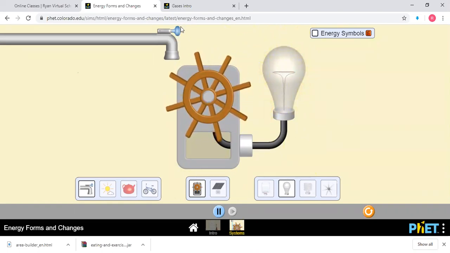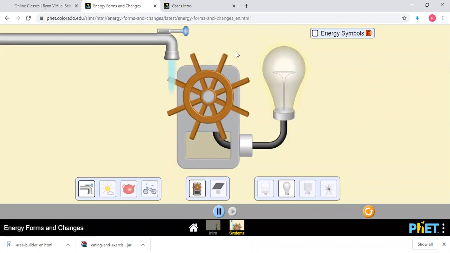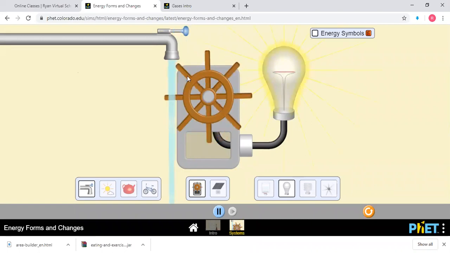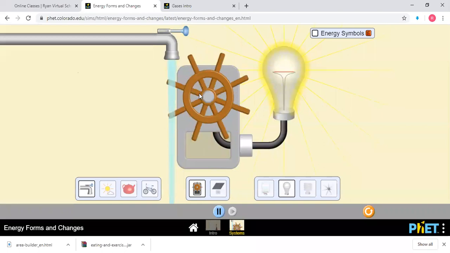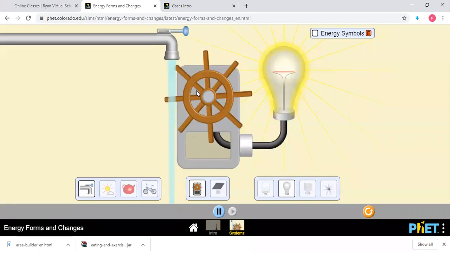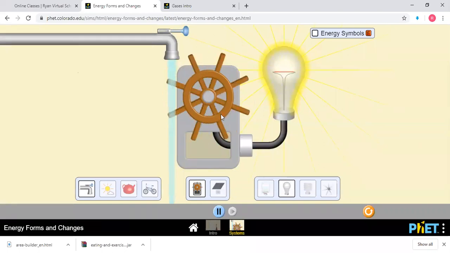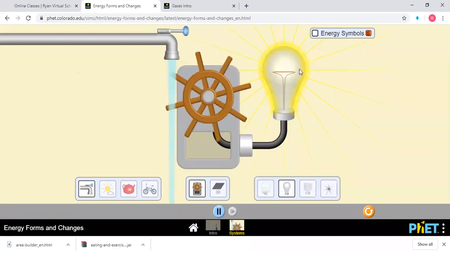Bulb is off. Now I am turning the water on. When the water is coming, this starts rotating. So this is mechanical energy. Now that has been converted to electrical energy and it is transferred to the bulb. Now the bulb is glowing.